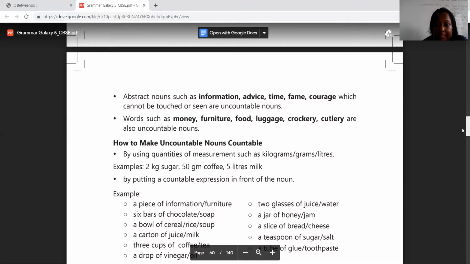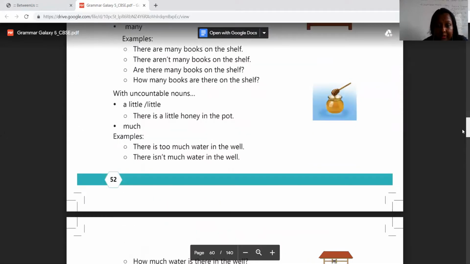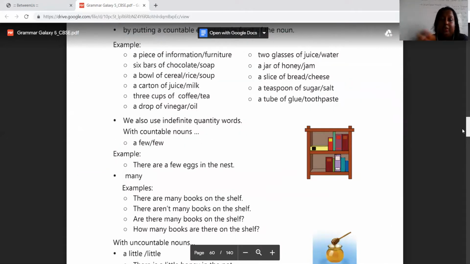See the more examples given here, like a piece of information, 6 bars of chocolate, a bowl of cereal, a carton of juice, 3 cups of coffee, a drop of vinegar, 2 glasses of juice, a jar of honey, a slice of bread, a teaspoon of sugar, a tube of glue.